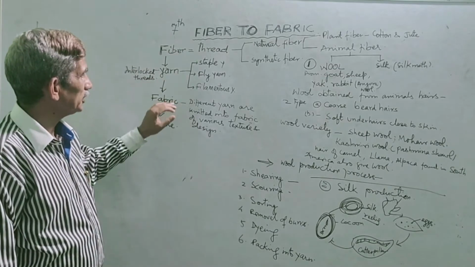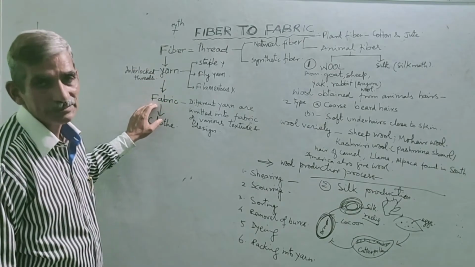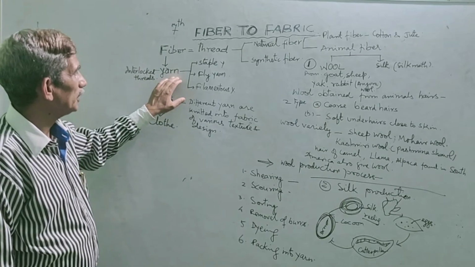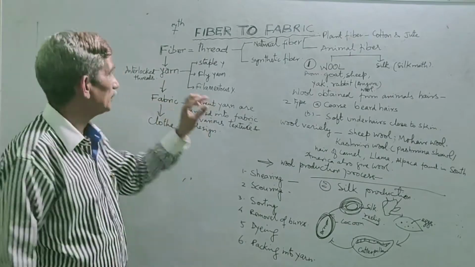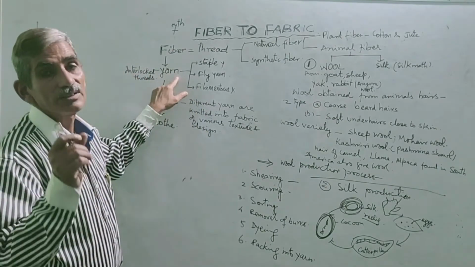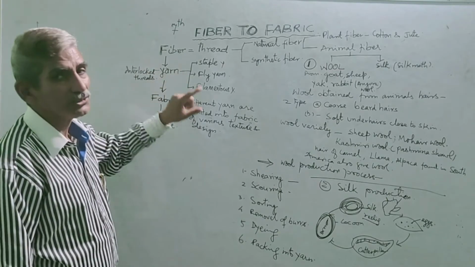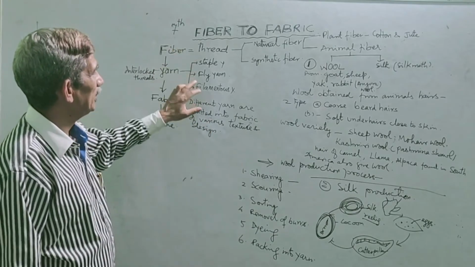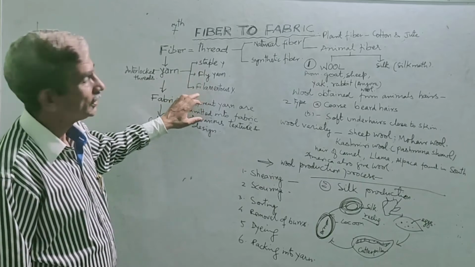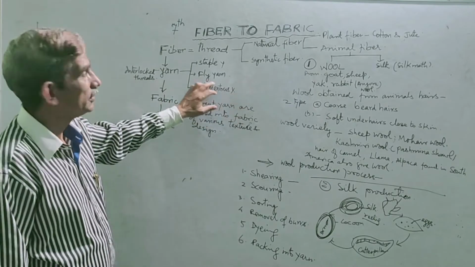Then yarn is converted into fabric. According to the length of the thread or the animal hair, the yarn is of three types: staple yarn, fly yarn, and filamentous yarn.